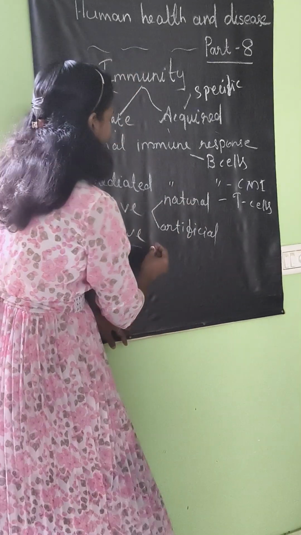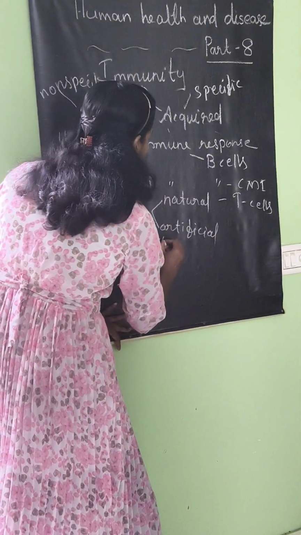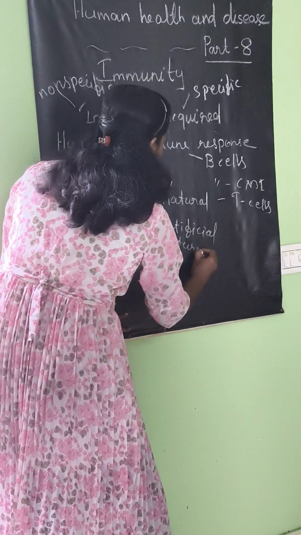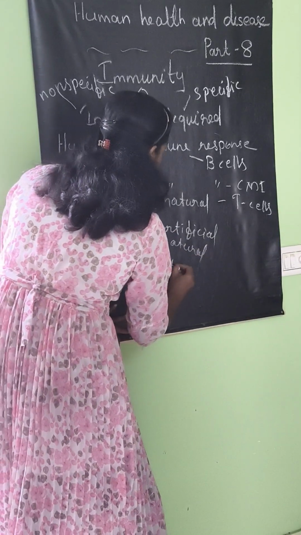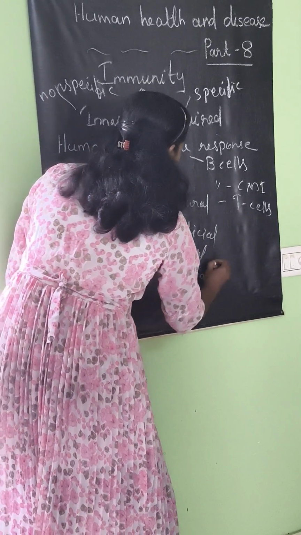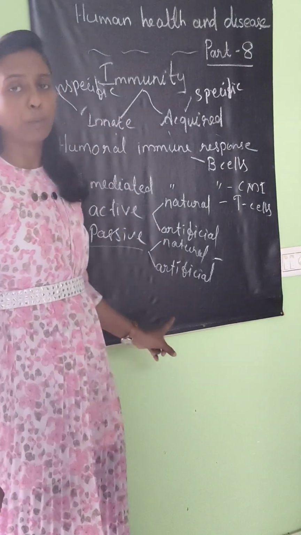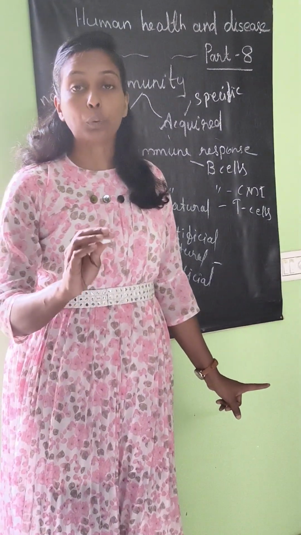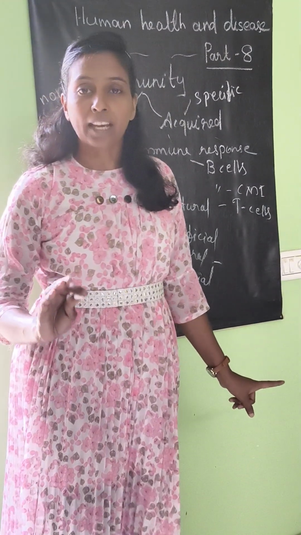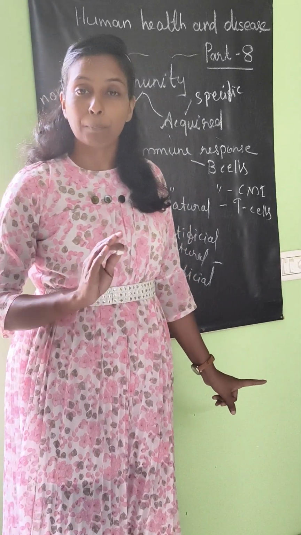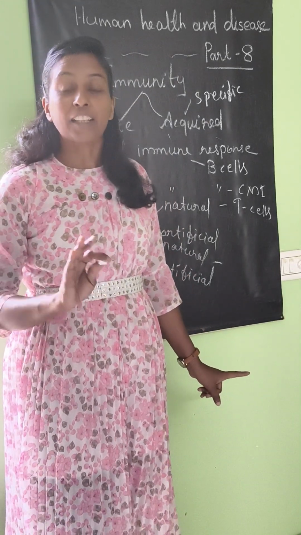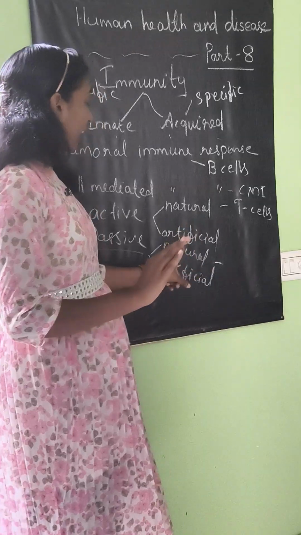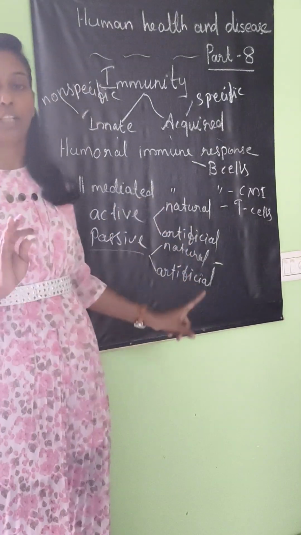In the case of passive acquired immunity also there are two different types, natural and artificial. In natural passive immunity, the embryo gets different antibodies from the mother through the placenta. That is an example for natural passive acquired immunity.